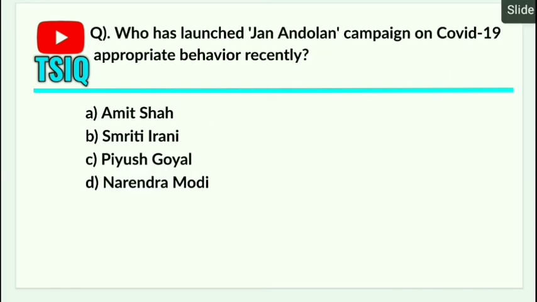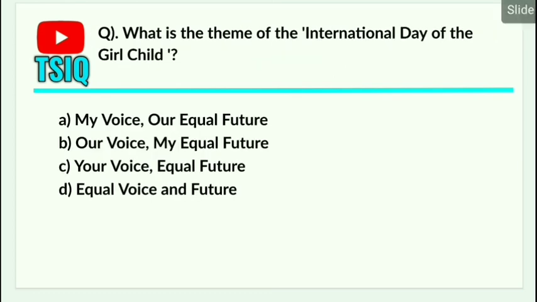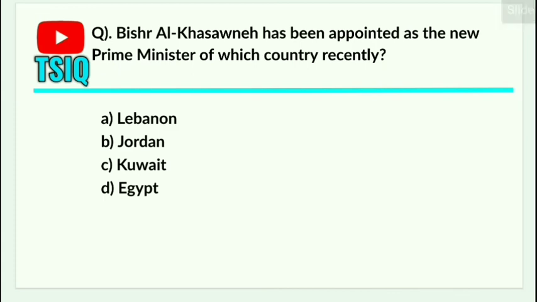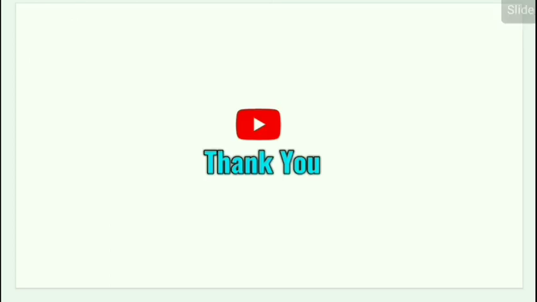Andhra Pradesh. Who has launched Jan Andolan campaign on COVID-19 appropriate behavior recently? Narendra Modi. What is the theme of the International Day of the Girl Child? My Voice, Our Equal Future. Which noted poet will be conferred the prestigious Sarla Puraskar? Nityananda Naik. Bashir al-Kasawne has been appointed as the new Prime Minister of which country recently? Jordan. These are the important current affairs for today.